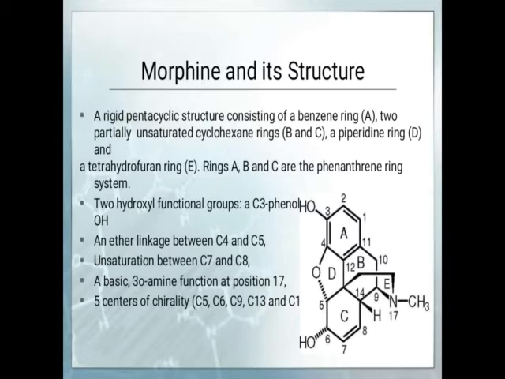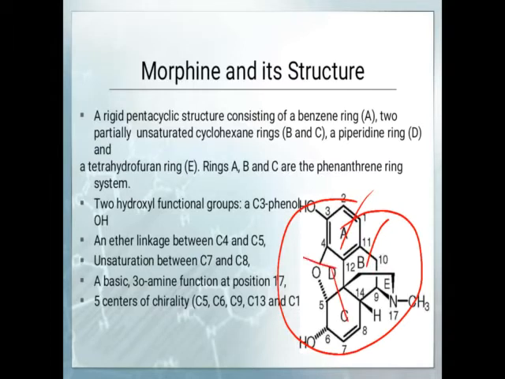So this is the structure of morphine. Just go through it. Morphine is a pentacyclic structure. This is A, B, C, D, and this is E. So a pentacyclic structure is present, and it consists of 5 cycles.